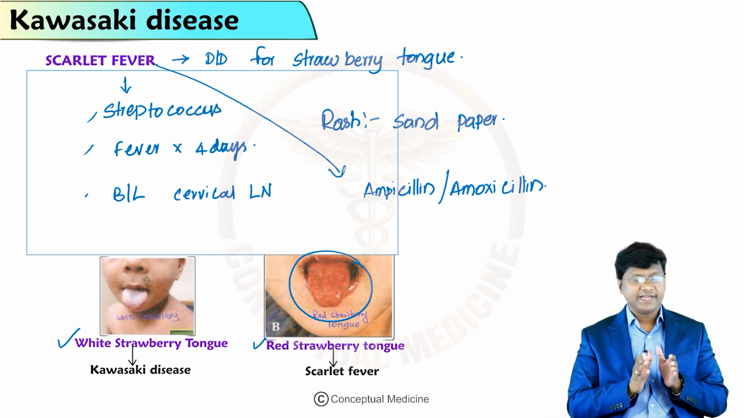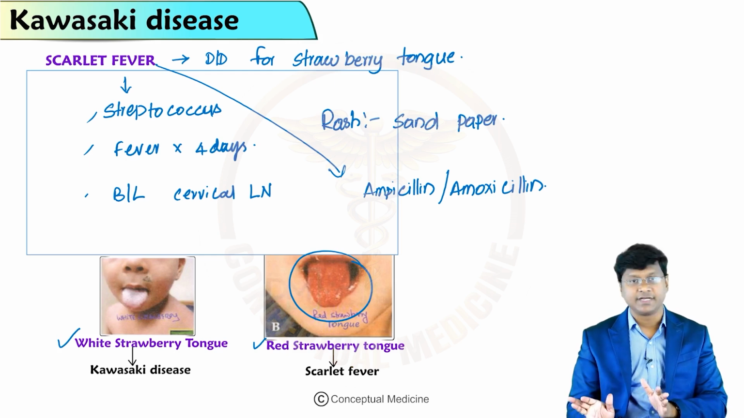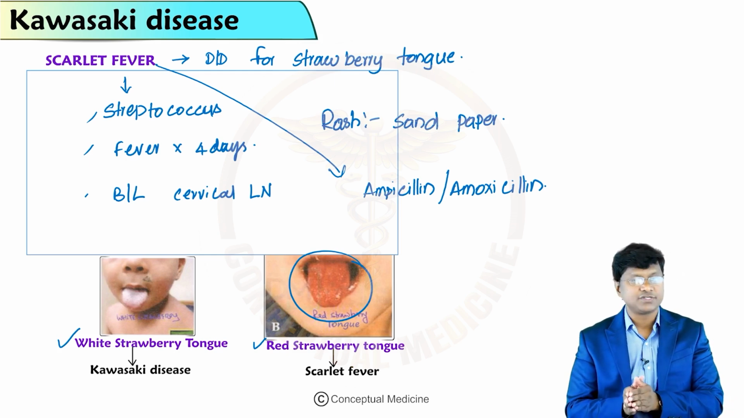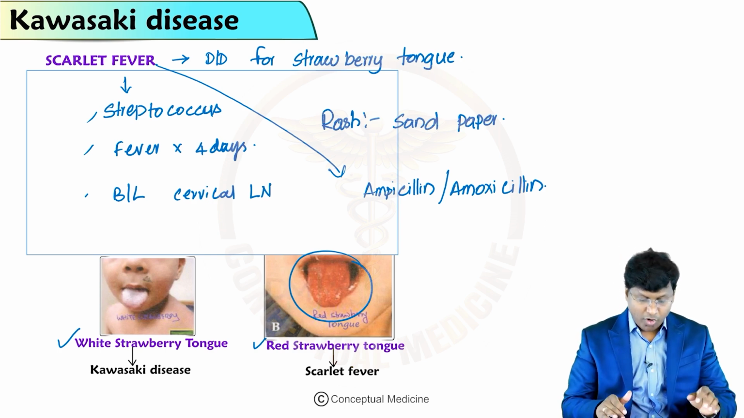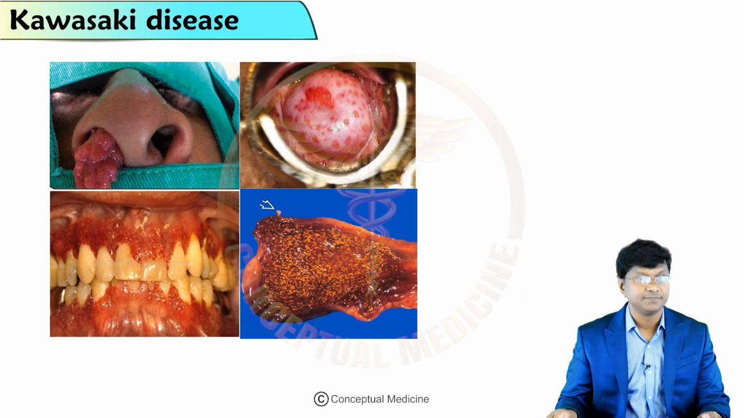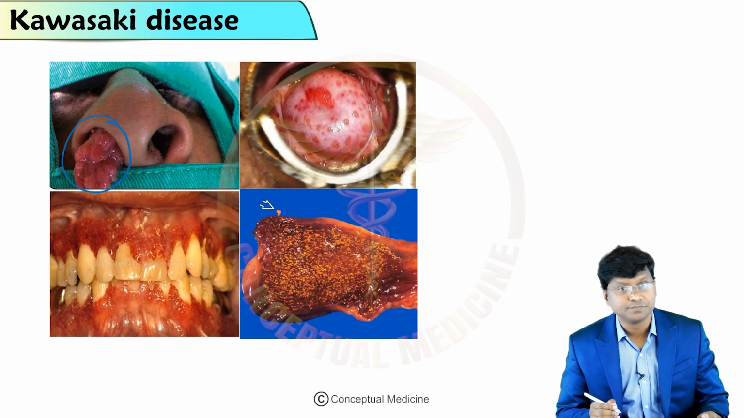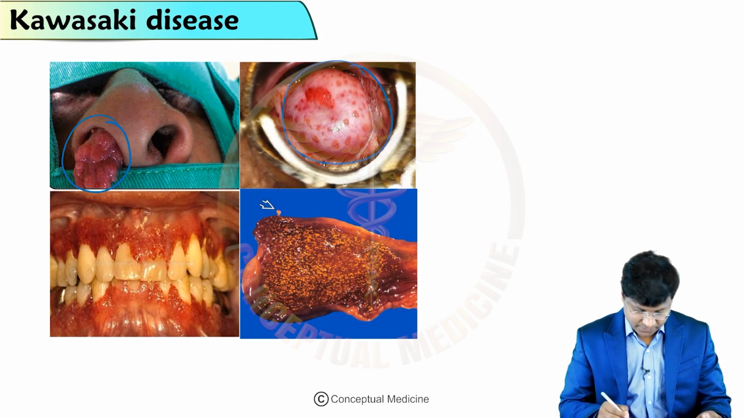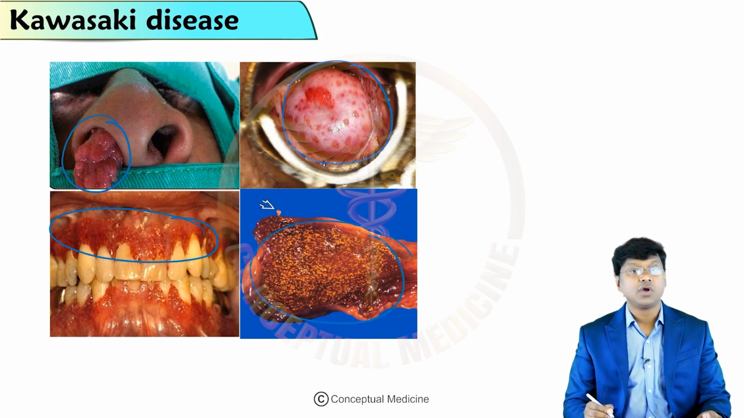Now, in medicine, we have many strawberries. One very important strawberry is the strawberry tongue, and the differential diagnosis is scarlet fever, where you have a red strawberry tongue, whereas in Kawasaki it is a white strawberry tongue. But what are all the conditions where you have a strawberry? You have the strawberry nose, the strawberry cervix, strawberry gingiva, and strawberry gallbladder.